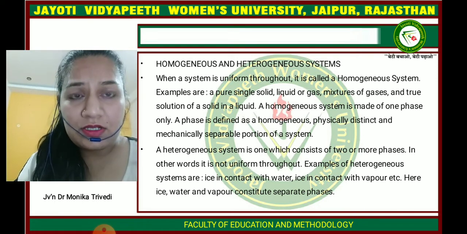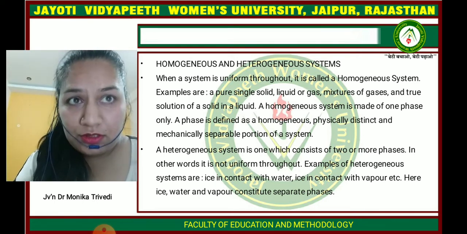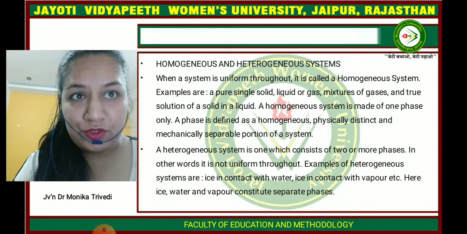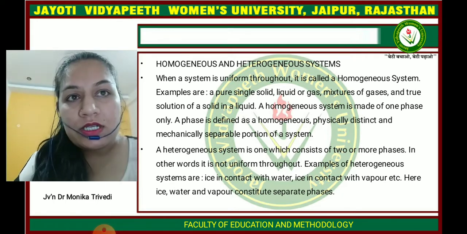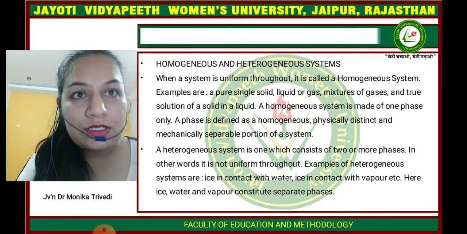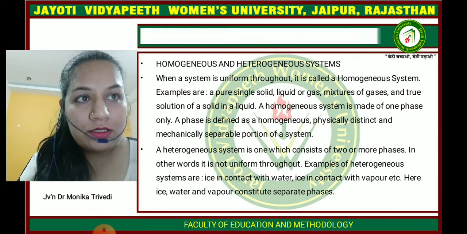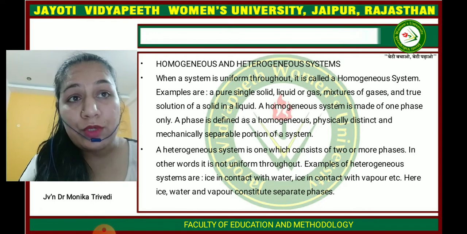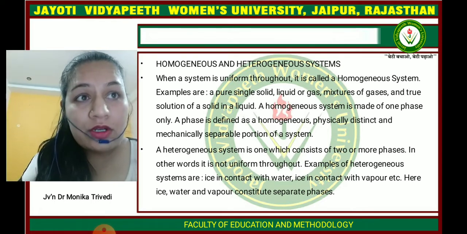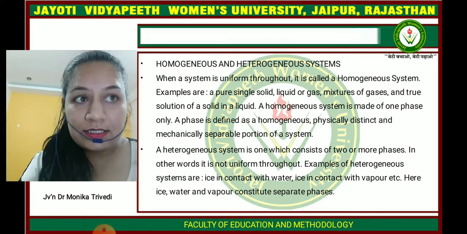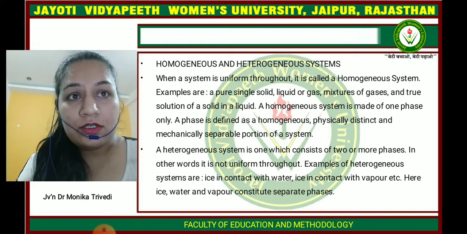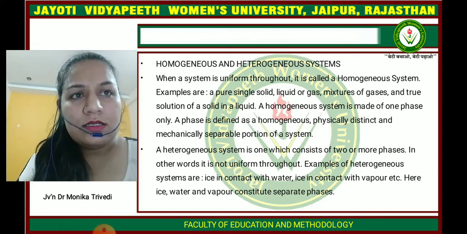Mainly, systems are classified as homogeneous systems or heterogeneous systems. So what is a homogeneous system and what is a heterogeneous system? When a system is uniform throughout, it is called a homogeneous system. For example, a pure single solid, liquid or gas, a mixture of gases, and a true solution of a solid in a liquid are homogeneous systems.